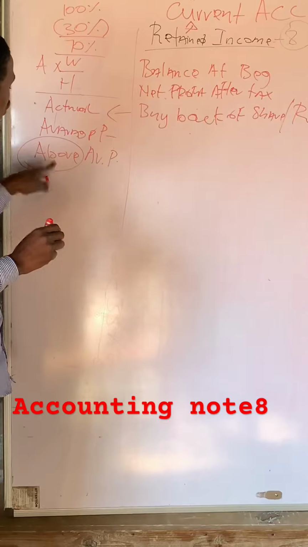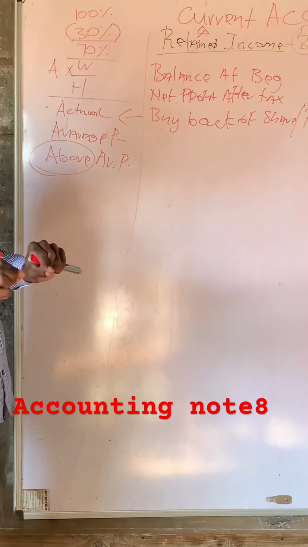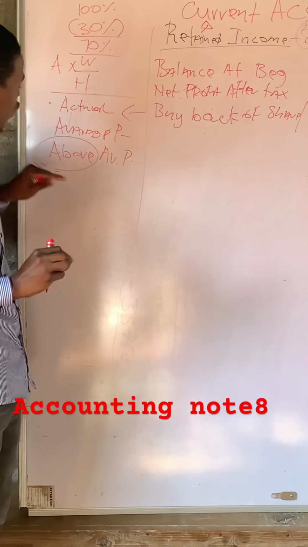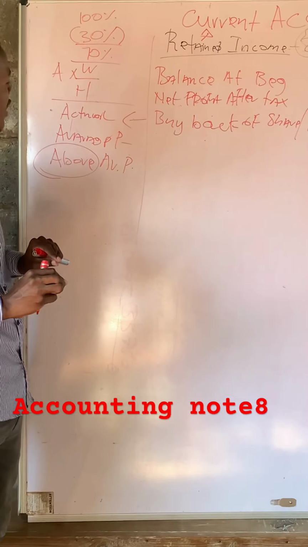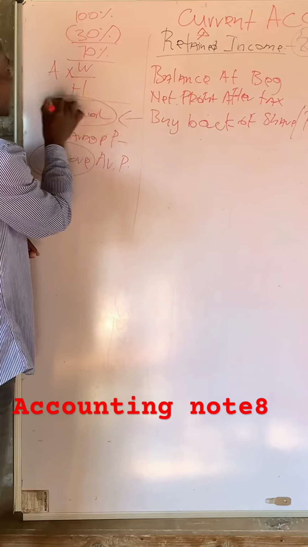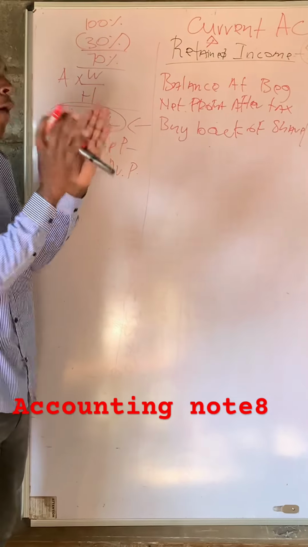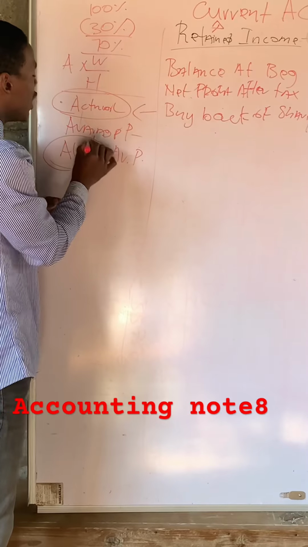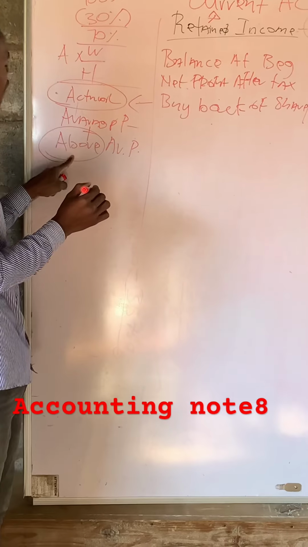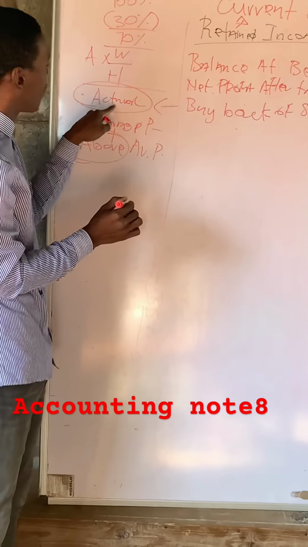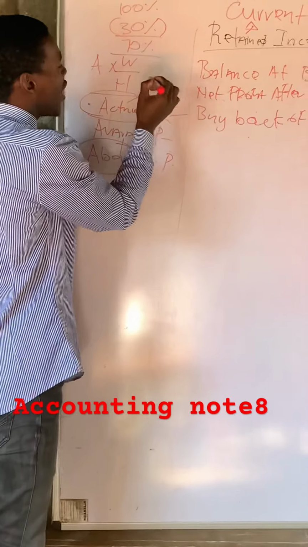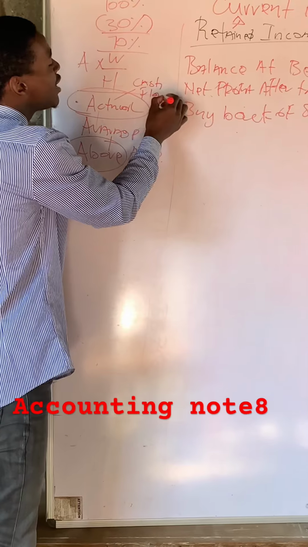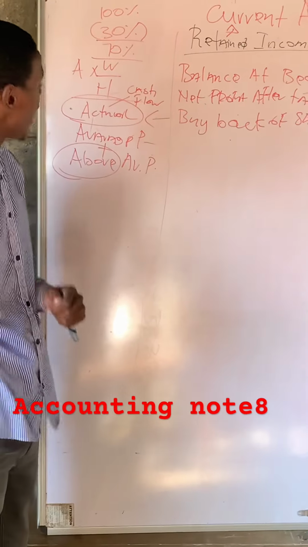Because how do we get the above average price? We say actual price minus average price is equal to above average price. Meaning the actual price is the total price for both these shares, which is when we add average and above average, we get our actual price. The actual price works where? On our cash flow statement under financing activities.